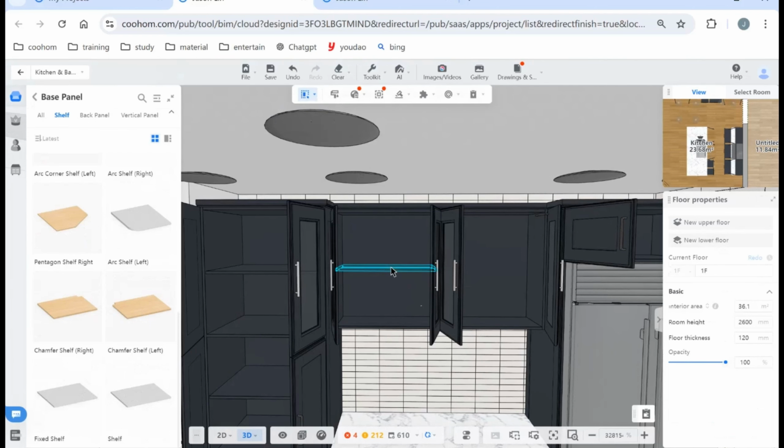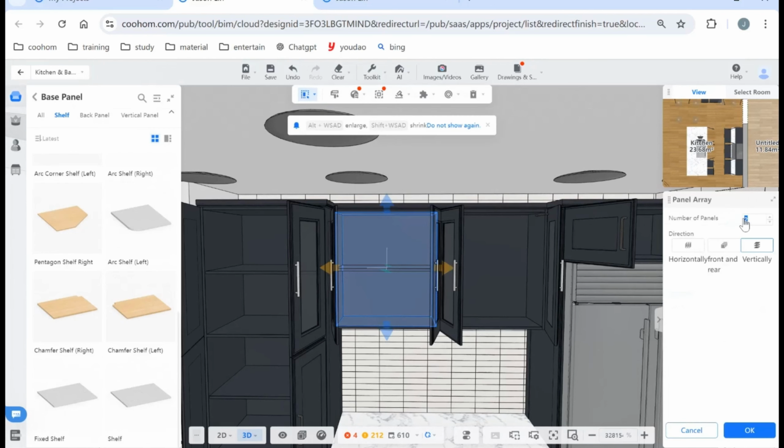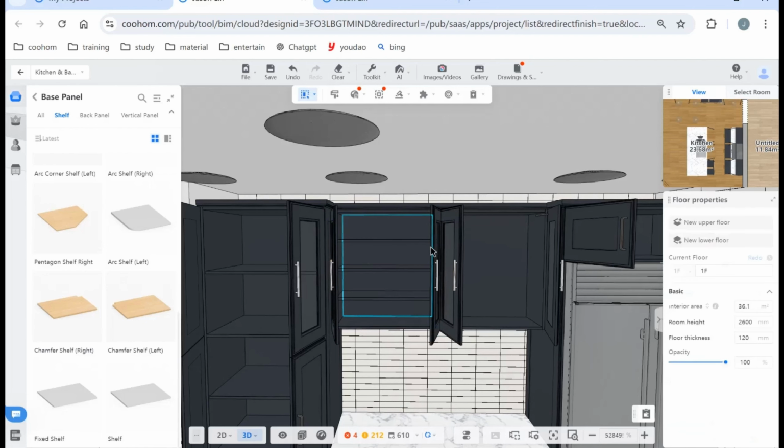So after you click it, there is a panel area. Click it. Then we can input quantity. You can see this, we just put 3 shelves and divide this space into 3 parts. And also we can just do that again.